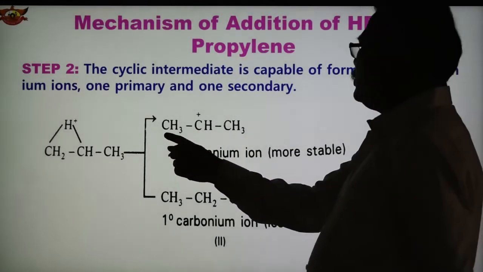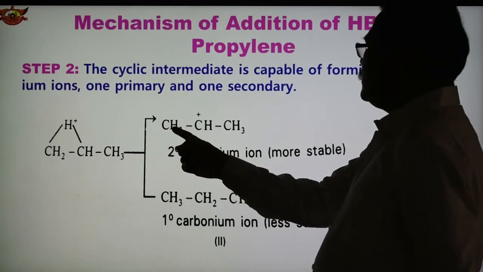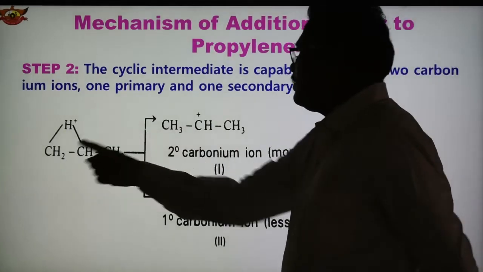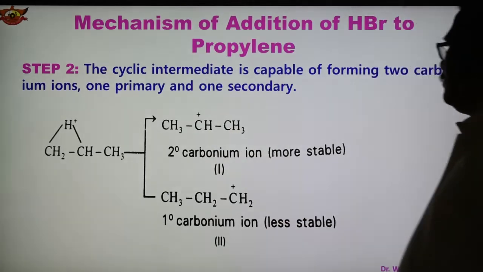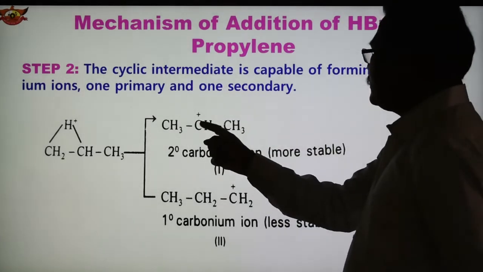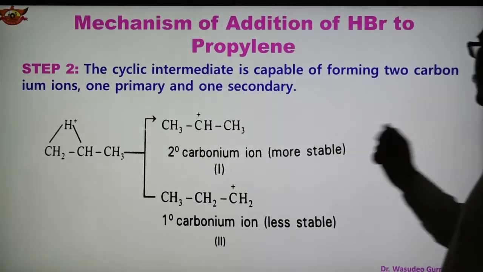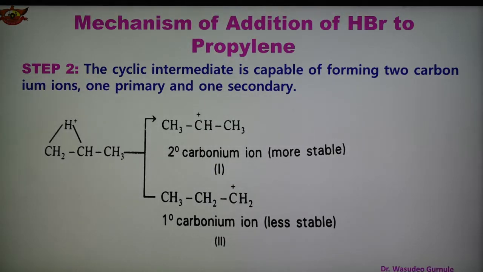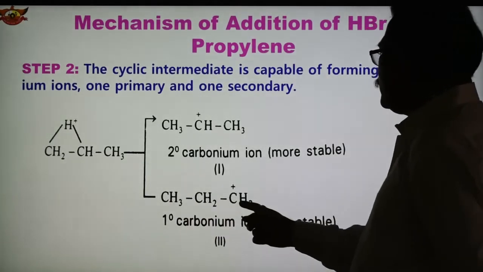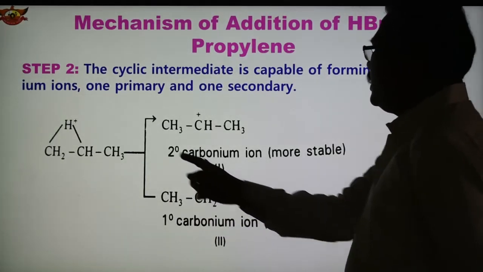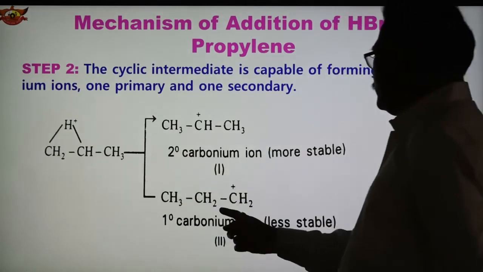So this is the carbonium ion, CH3. So this H plus gets added here, CH3, CH having this charge, and CH3. So this is known as a secondary carbonium ion, and this secondary carbonium ion is more stable. Another possibility is also there, CH3, CH2, CH2. See, the positive charge shifted here, and this H is added here.